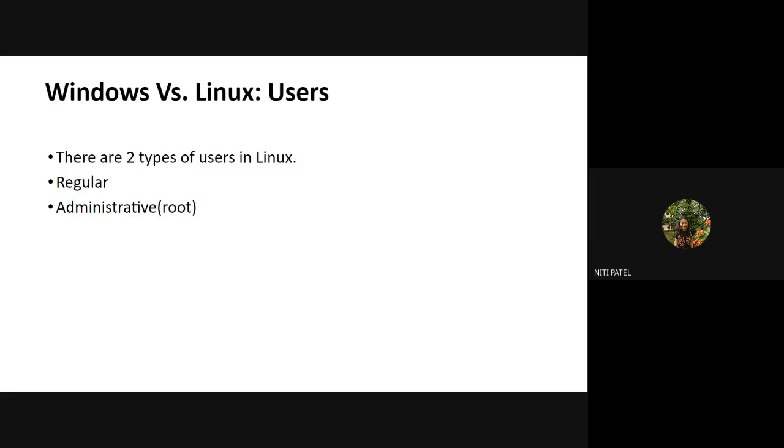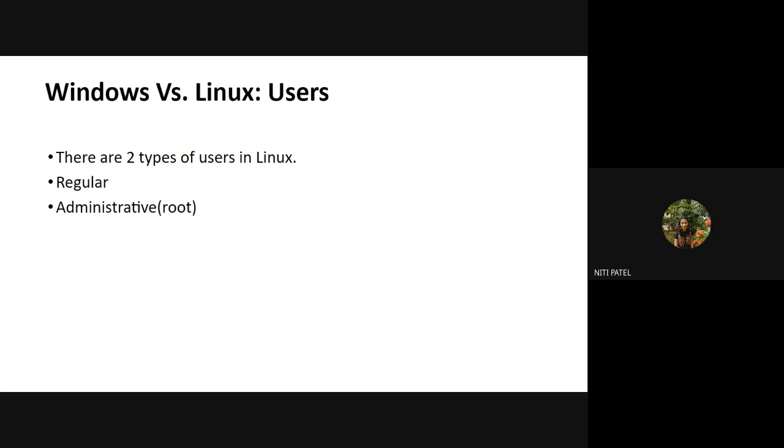Okay. Now let us talk about the users that we have in Windows and Linux. Any idea what kind of users we have in Windows? A normal user and an administrator. Correct. In Windows we have a normal user and we have root administrative. Anything other than that in Windows?